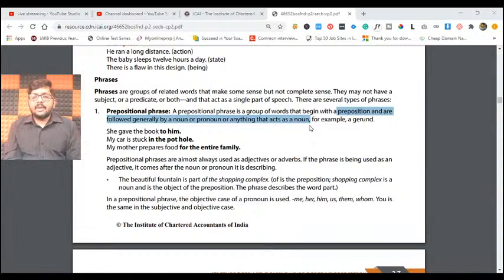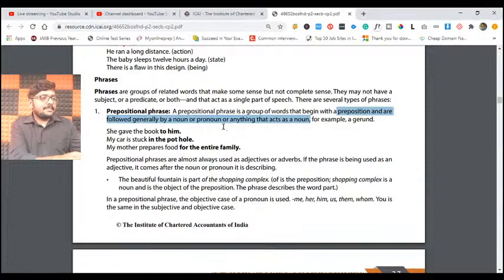So we are talking about a phrase. A phrase will contain a noun or a pronoun. Pronouns are I, you, he. Nouns are names of persons. For example, Vyas is a noun, Aishwarya is a noun. Pronouns are I, you, they, he, she. All these nouns and pronouns are generally preceded by a preposition.